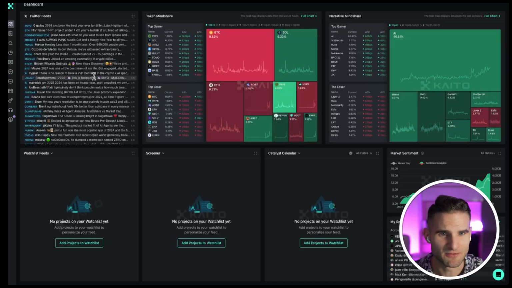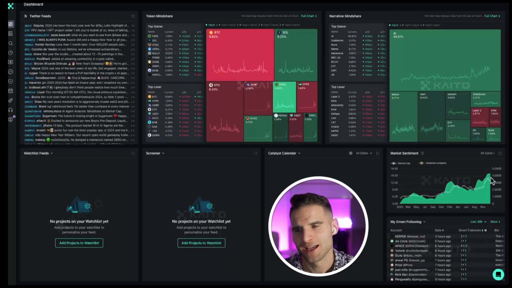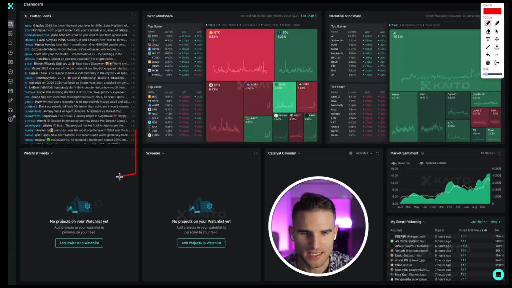So we can see right here from the beginning, we've got token mindshare, narrative mindshare, Twitter feeds. Truthfully, I don't spend the most time here, but I like that you can see the general market sentiment. And of course, you can get this from other sites, but I think they do a really good job of kind of gauging where Twitter's at specifically. And then there's a few things that I don't use all that much. We can see like the watch feed.